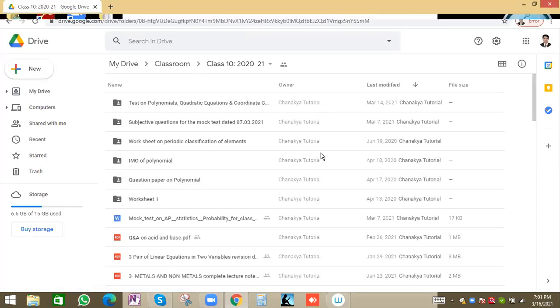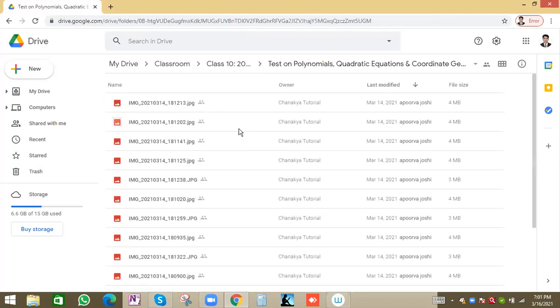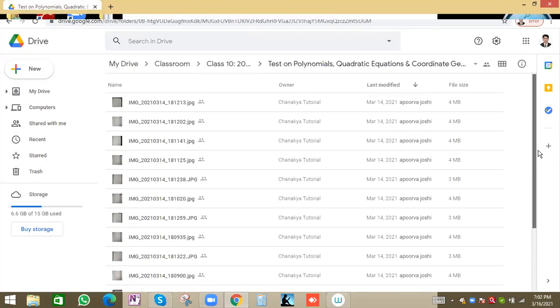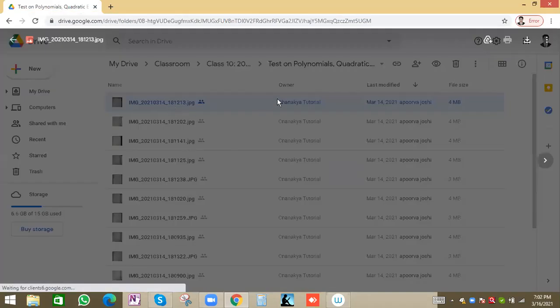In that, you can see the questions based on polynomials, quadratics and coordinate geometry were on the 14th. See Apurva Joshi, but Apurva, this is also not the right method. If I open it, this should be in one PDF.